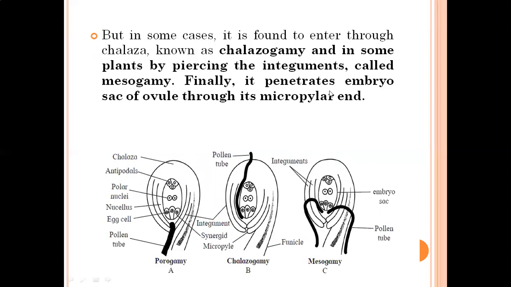Finally it penetrates the embryo sac of the ovule through its micropylar end. Irrespective of the entry of the pollen tube inside the ovule, from wherever the pollen tube enters, sometimes it enters through the micropyle, called porogamy. In some cases, it may enter the anatropous ovule through chalazogamy. Sometimes it enters through the integuments, called mesogamy.